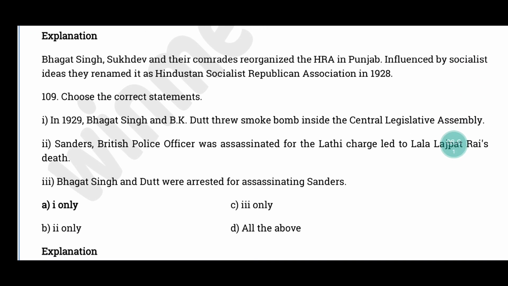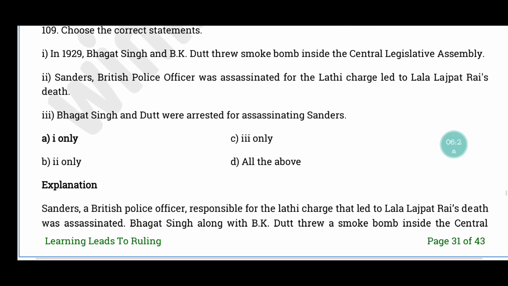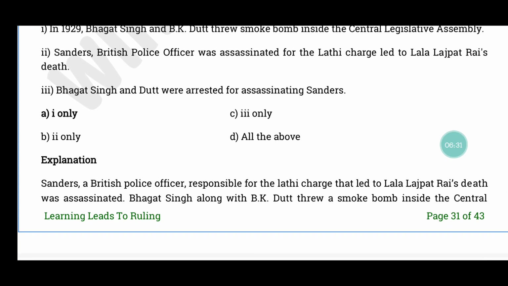Question number 109. Choose the correct statements. In 1929, Bhagat Singh and B.K. Dutt threw smoke bomb inside the Central Legislative Assembly. Sanders, British police officer, was assassinated for the Lathi charge led to Lala Lajpat Rai's death. Bhagat Singh and Dutt were arrested for assassinating Sanders. The correct answer is option D. All the above statements are correct.